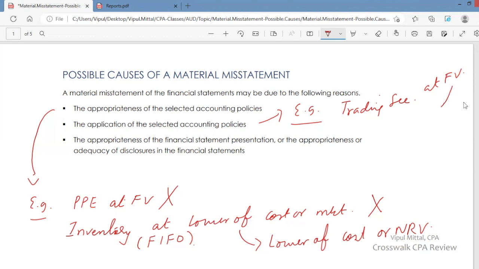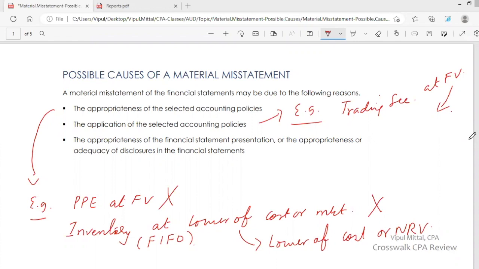But the method used by management in calculating fair value is not appropriate. How is this fair value calculated? This calculation of fair value should also be as per GAAP, as per accounting standards. The method that X company is using to calculate the fair value is not as per GAAP. So there is an application issue because the method used to calculate the fair value is not as per GAAP.